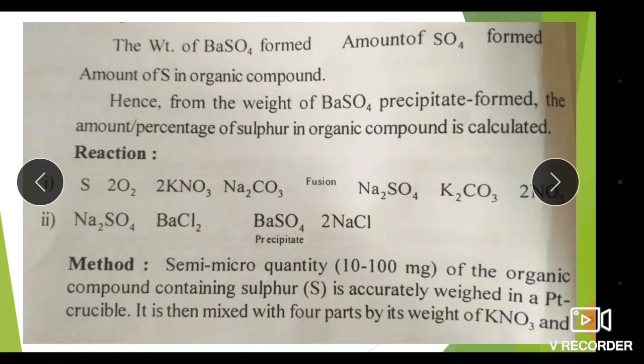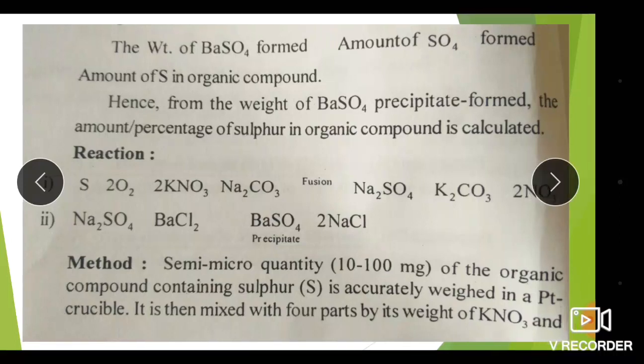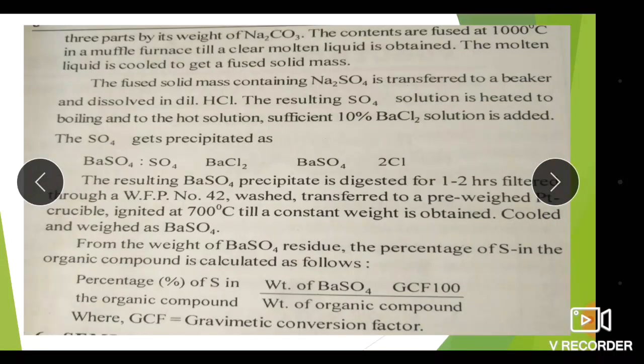What is the method? A semi-micro quantity, 10 to 100 milligrams, of the organic compound containing sulfur is accurately weighed in a platinum crucible. It is then mixed with 4 parts by weight of KNO3 and 3 parts by weight of Na2CO3. The contents are fused at about 1000 degrees Celsius in a muffle furnace till a clear molten liquid is obtained. Then the molten liquid is cooled to get a fused solid mass.